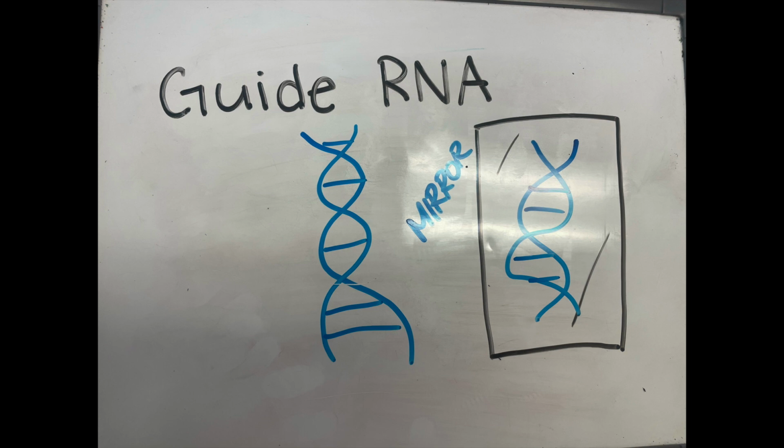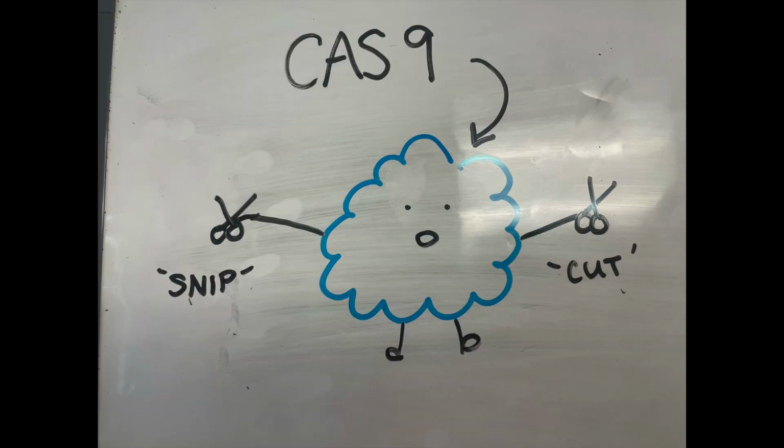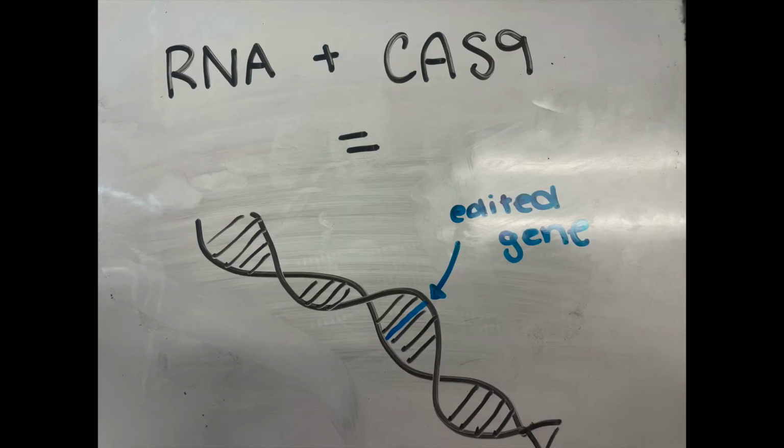CRISPR works by using two main components, a guide RNA and a DNA cutting enzyme called Cas9. Scientists designed the guide RNA to mirror the DNA of the gene to be edited. RNA and Cas9 link up with each other and it leads the Cas9 to the gene that needs to be edited, also known as the target. When the guide RNA matches up with the target gene's DNA, Cas9 cuts out the DNA that's being edited.